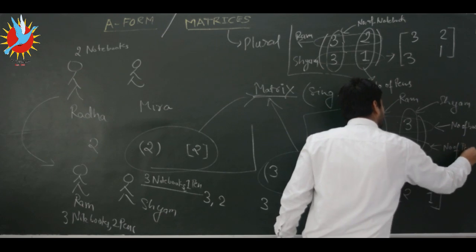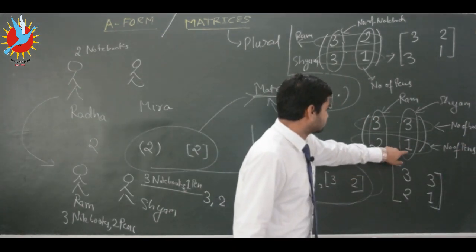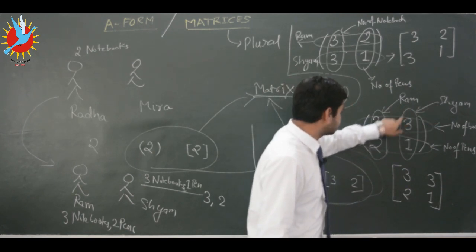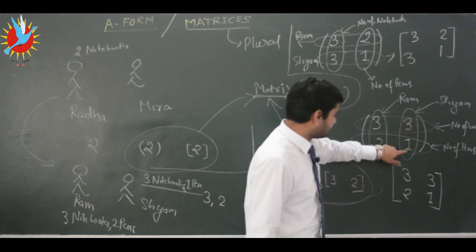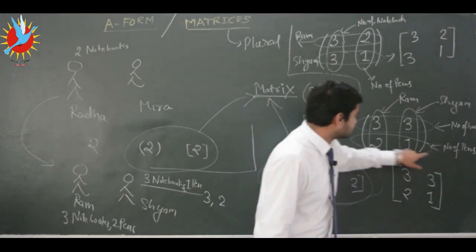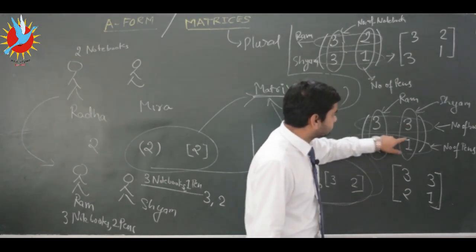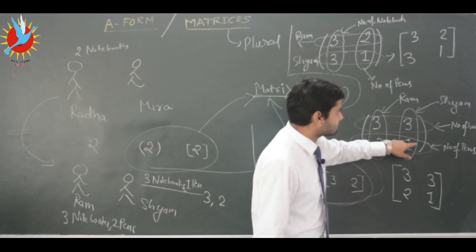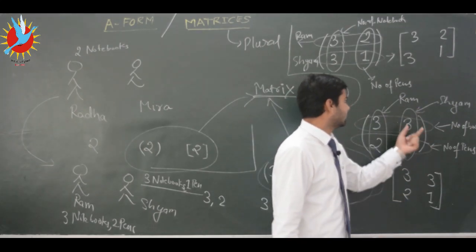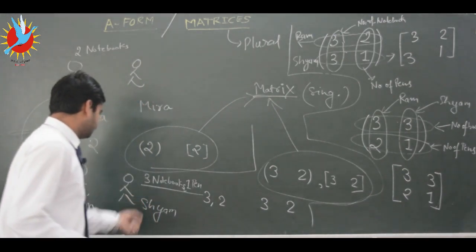So if I ask, this number denotes 1, so this belongs to Syam, and at the same time this belongs to number of pens. So basically this is the intersection of Syam and number of pens. So 1 denotes number of pens possessed by Syam. So here 1 is number of pens which Syam has.